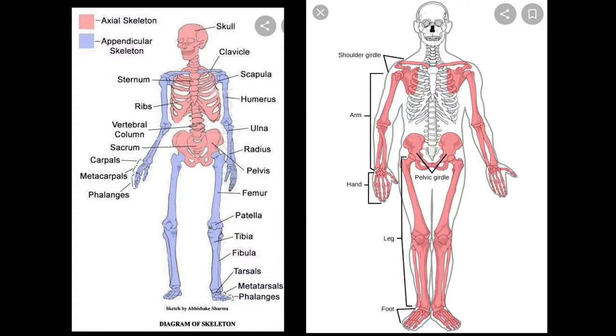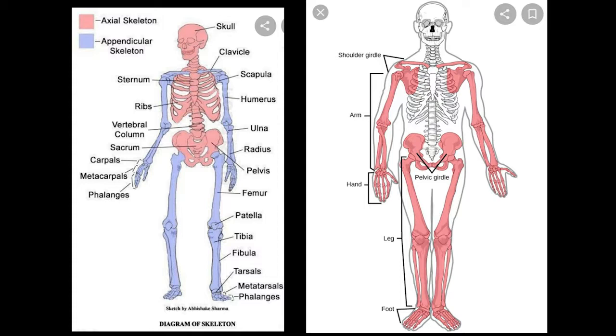Now try to identify the parts of human skeleton from X-ray plates in page number 117. It's a homework for you. Okay. Next, page number 118. Here is a chart related to bones of human hand. You already have an idea about that in class 5. So complete the chart. It also your homework. I don't help you in this time.